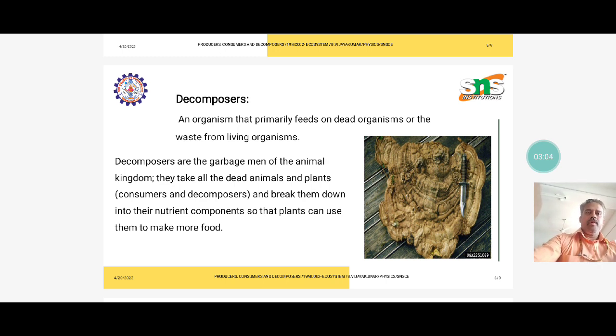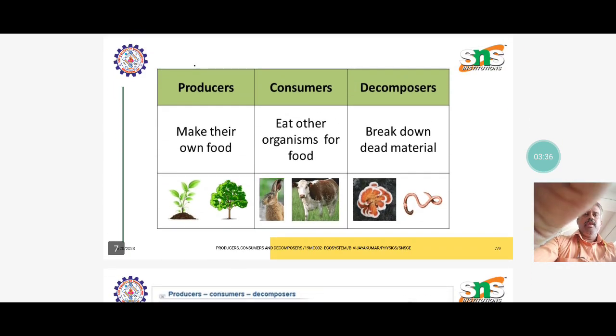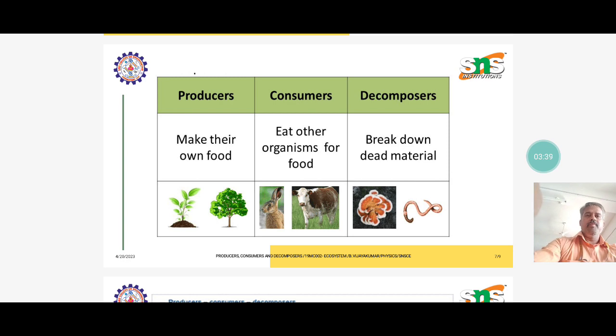A decomposer is an organism that primarily feeds on dead organisms or the waste from living organisms. The decomposers are the garbage men of the animal kingdom. They take all the dead animals and plants and break them down into neutral components. So finally it makes decomposed materials. This is a clear example I am mentioning from this PPT: producer, consumer and decomposer, in the form of a clear picture.